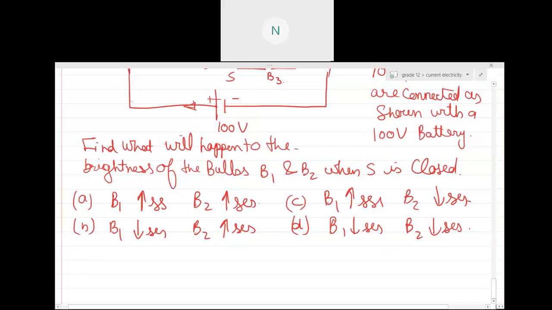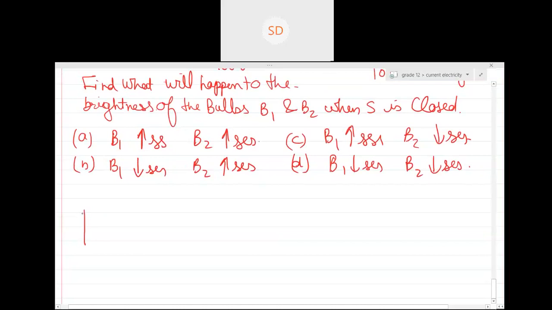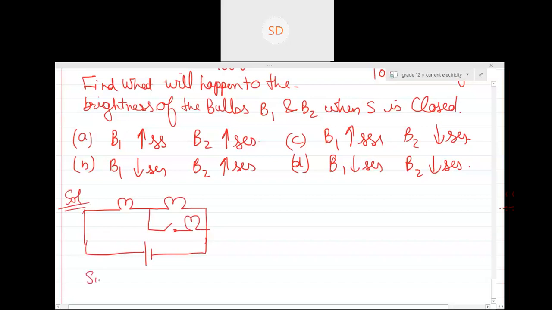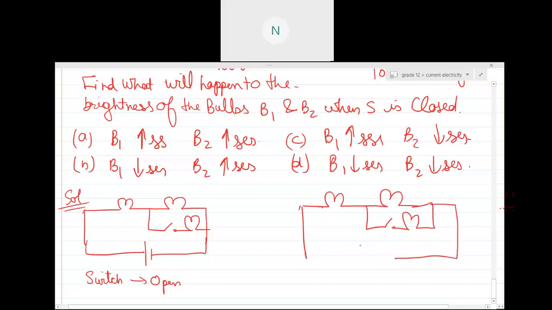See, sir, the question will be solved in two different parts. First part will be when the switch is open, and the second when the switch is closed. This is the open switch case, and this is the case when the switch is closed. Did anyone calculate the resistance of the bulb? Yes, sir, 50 ohm. Okay, so the resistance of the bulb is basically 50 ohm.